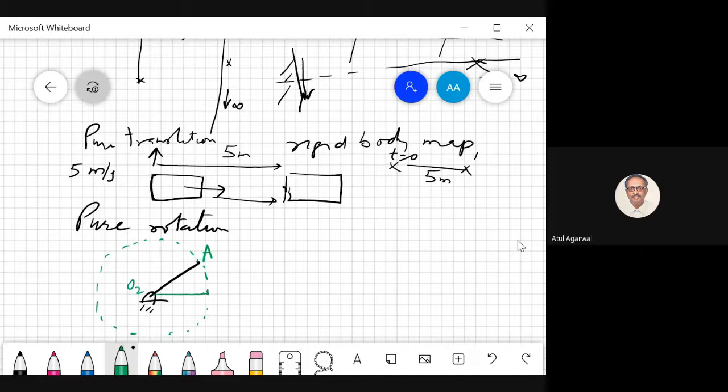So in 1 second, what will happen? If your angular velocity is 1 radian per second, in 1 second it will travel through an angle of 1 radian. Now you can take any point in space. Since you started your motion from this position, this point also will go in a circular motion, and in 1 second again it will cover 1 radian.